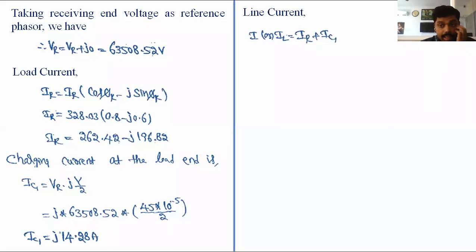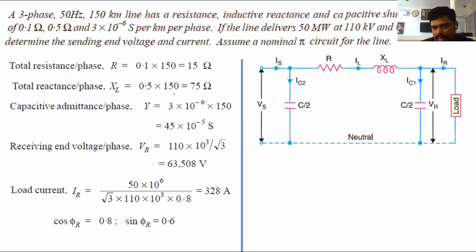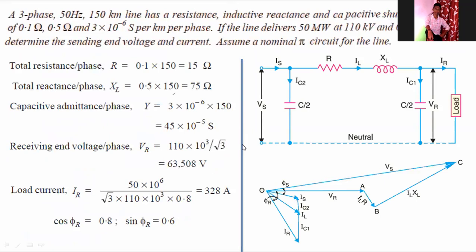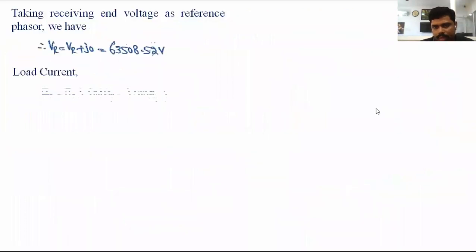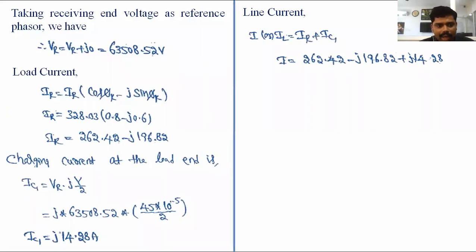That is, apply Kirchhoff's current law. That is I equal to IR plus IC1. Already we have discussed here. Now we know the IR value. What is the IR value? 262.42 minus J 196.82 plus IC1, that is J 14.28. For simplifying, we are getting 262.42. These two terms are added, that is minus 196.82 plus 14.28, so we are getting J 182.54.